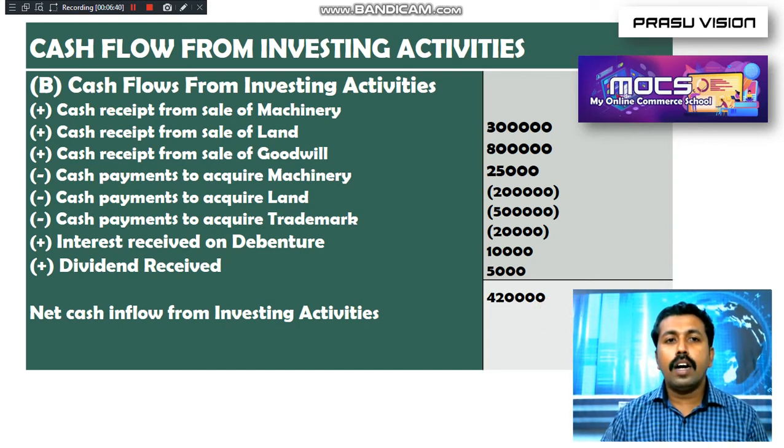So remember how to adjust. This is a basic problem, and in the next lesson we will meet together to solve problems by opening and preparing a fixed asset account and accumulated depreciation account, and some high-level questions from the area of cash flow from investing activity. Until then, develop your concept regarding the basic format of investing activity, how to prepare it, and what items are to be taken and not to be taken into investing activity.